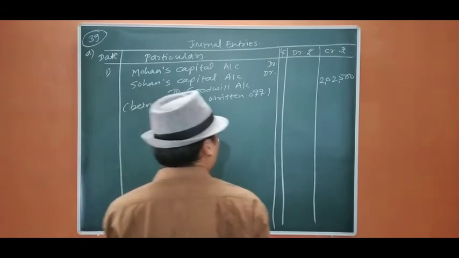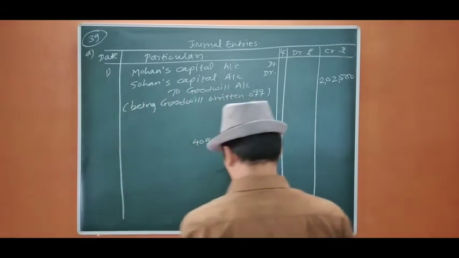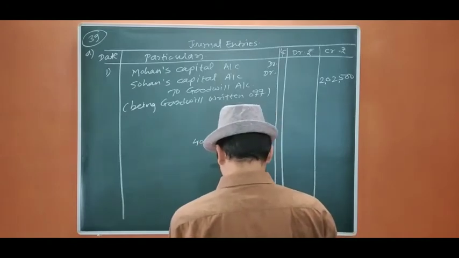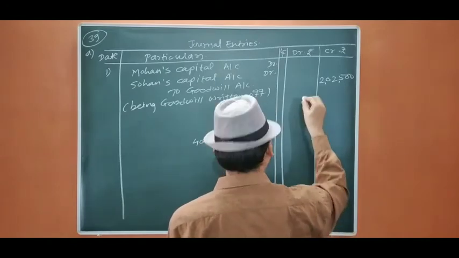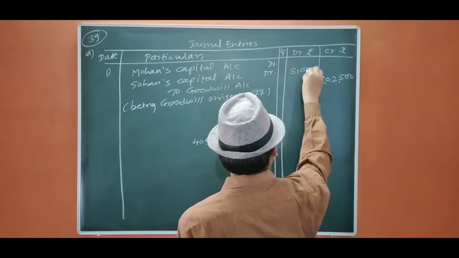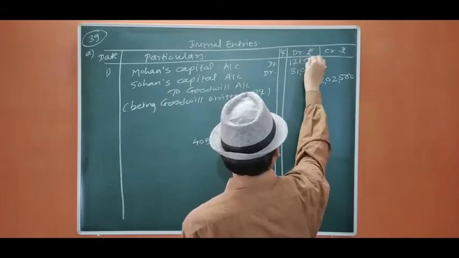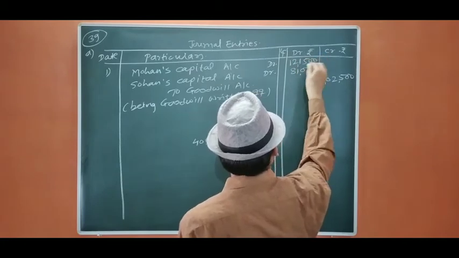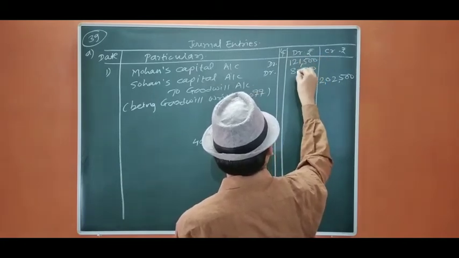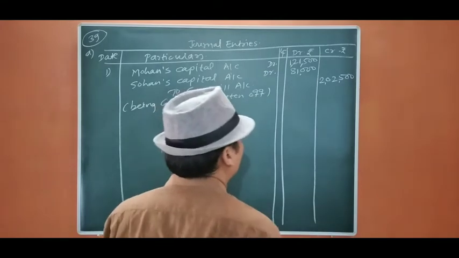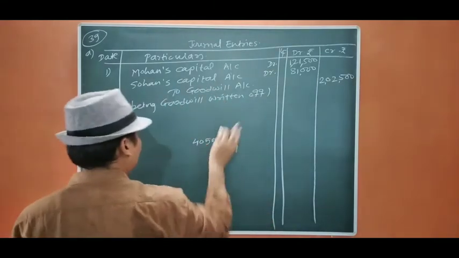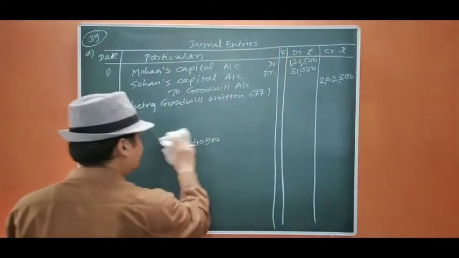So 40,500 into 2 is 81,000, and 3 is 1,21,500. Being goodwill written off. We have already passed the entry.